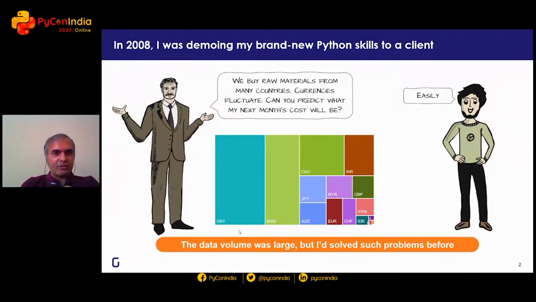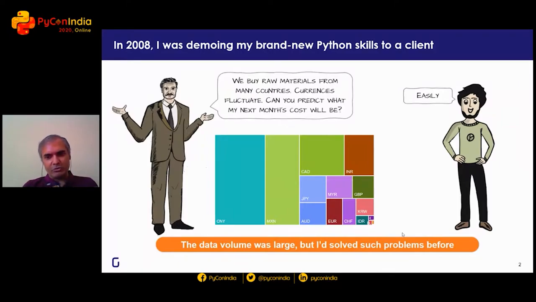They were buying raw materials from many countries and currencies fluctuate. So he said, look, I want to figure out what my next month's cost is going to be. I know roughly how much I'm going to buy, but the currency could vary. Can you predict what that cost is likely to be overall? And they were buying from China, Mexico, Canada, India, Japan, a variety of different geographies. It was pretty large data, not just for those days, but even in today's terms. But I had solved similar problems before.